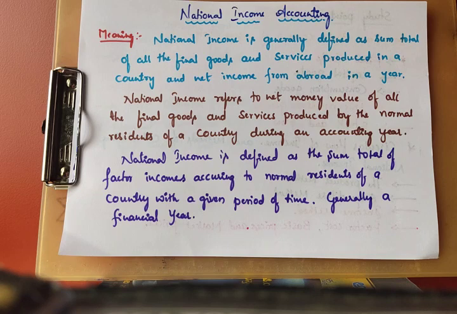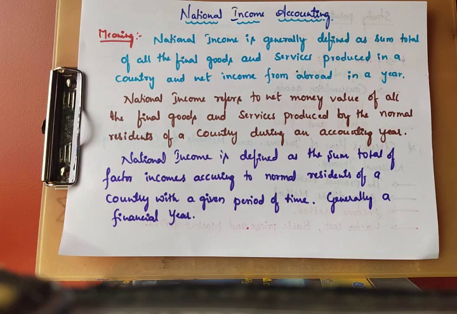Unexpected costs, unexpected expenses, these are all called depreciation, deducting the value of assets. Leaving that, what we get is the net money value of all the final goods and services produced by the normal residents, the common people of a country, during an accounting year.